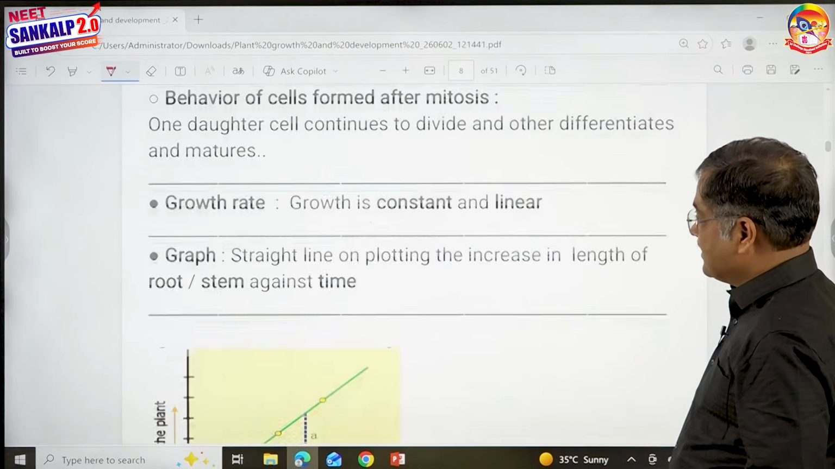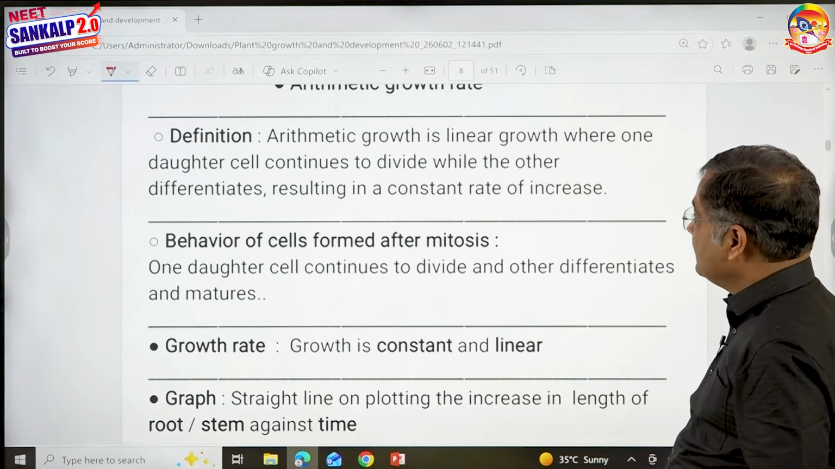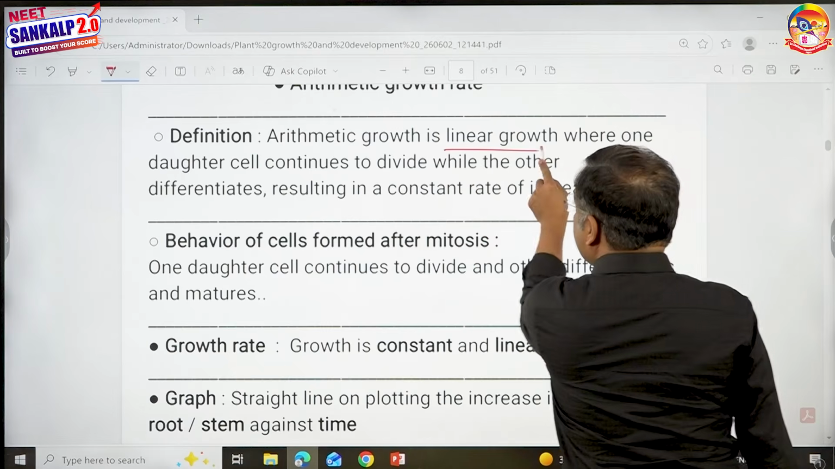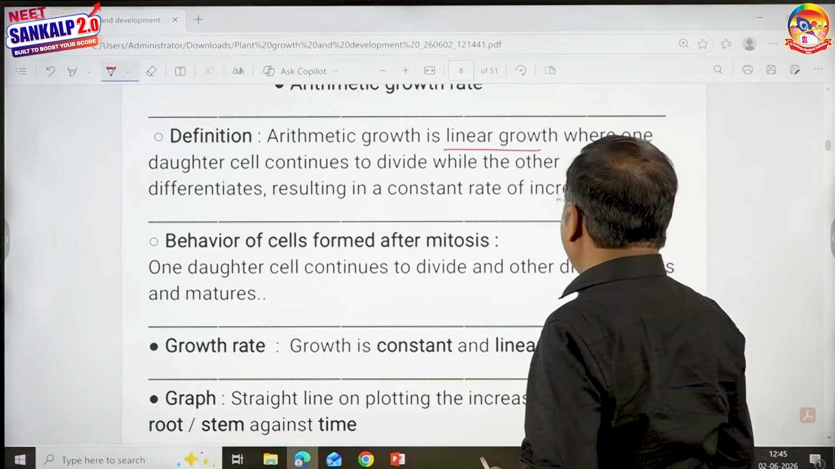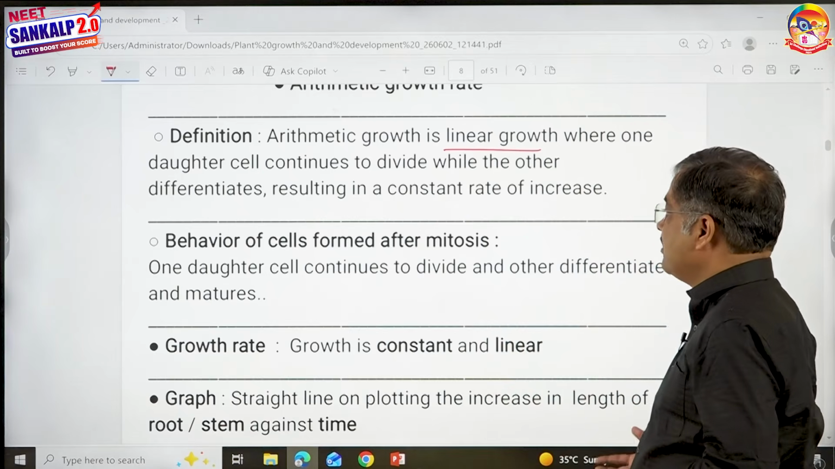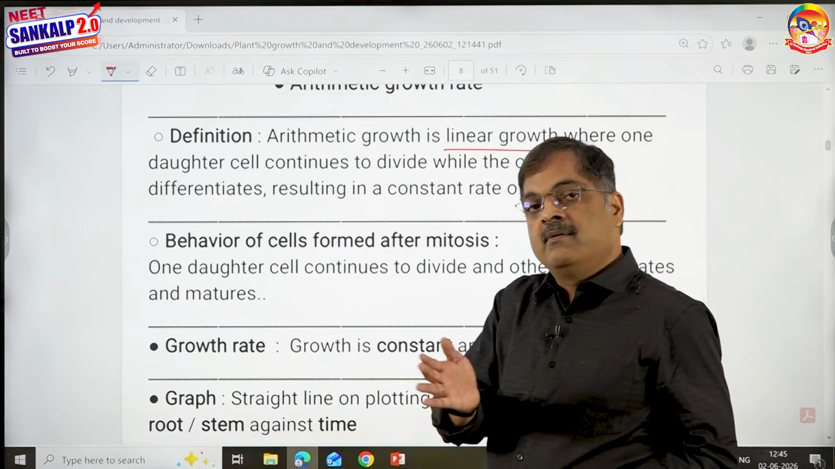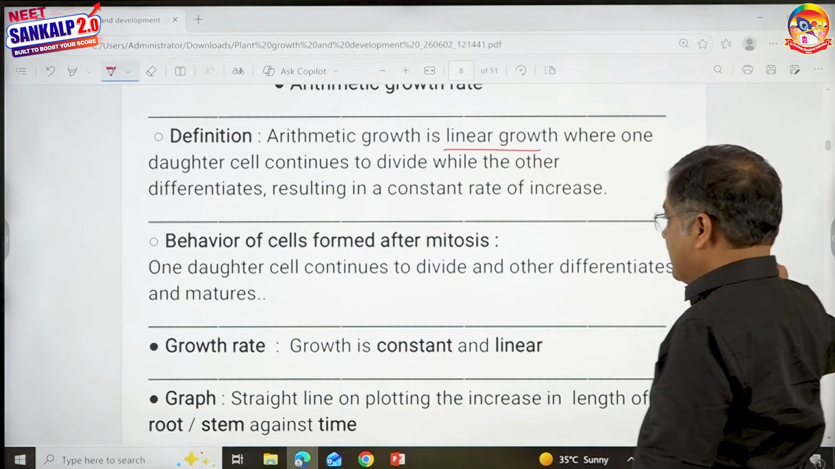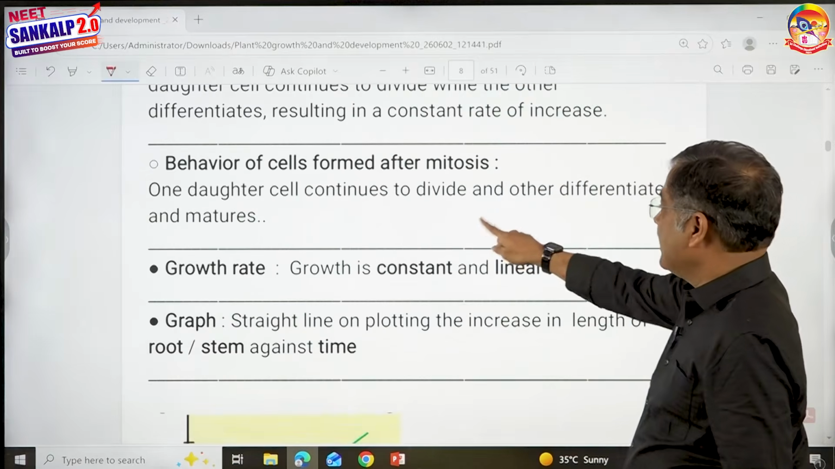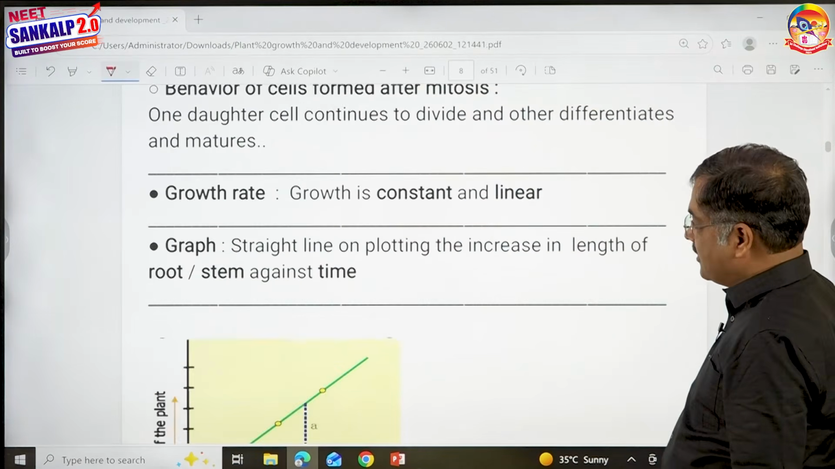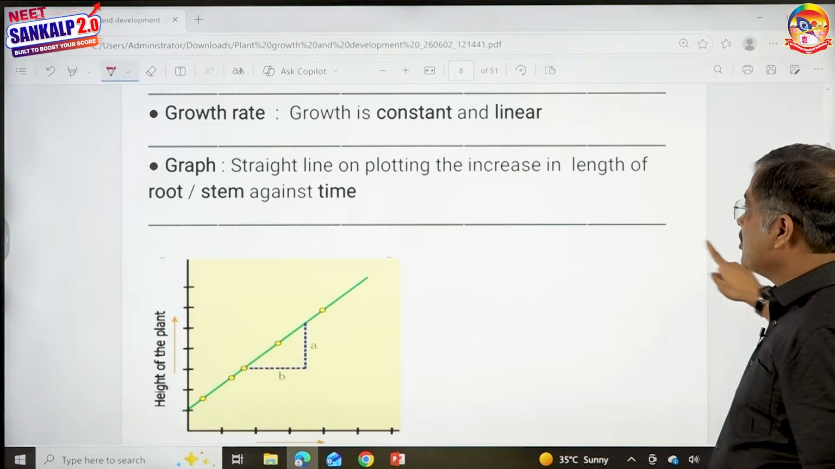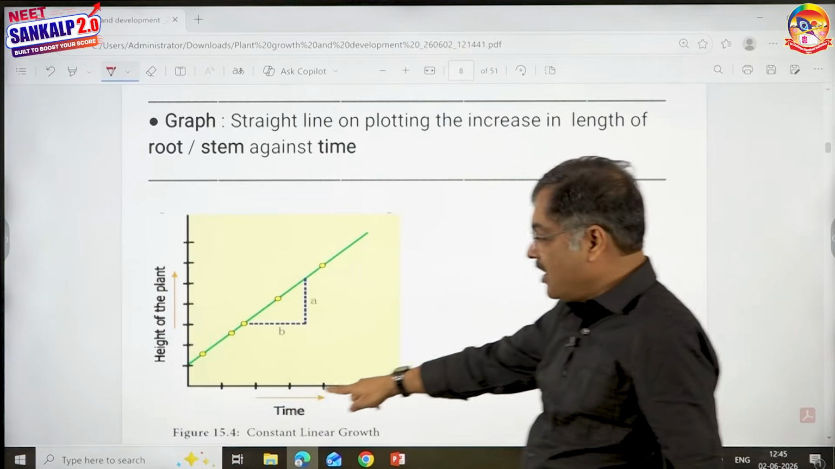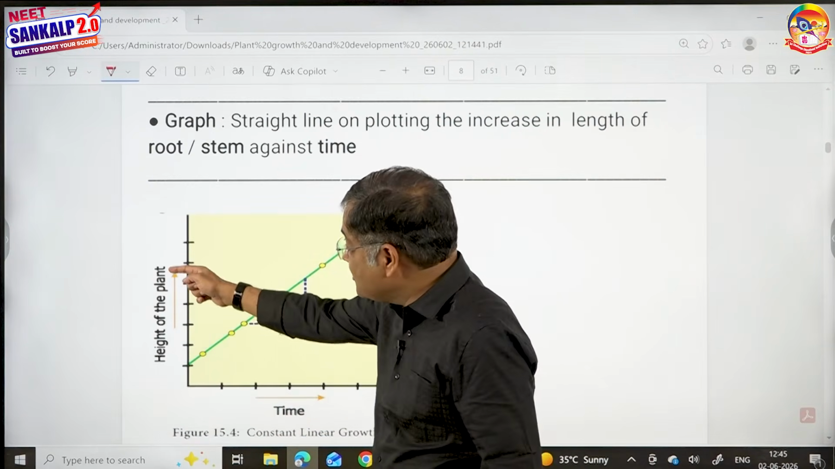Now that is arithmetic. Let me explain what is written here. Arithmetic growth is linear growth, where one daughter cell continues to divide while the other becomes permanent. That is what you see. Growth is constant and linear. Straight line on plotting, increase in length. Look here: on the x-axis time, and height of the plant.